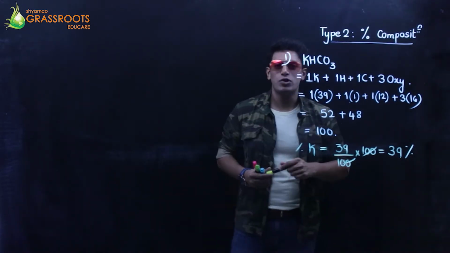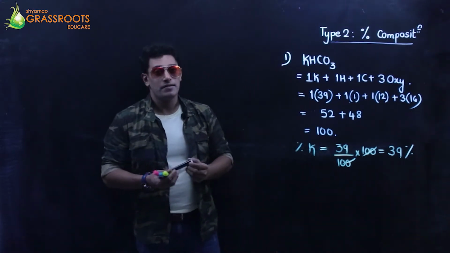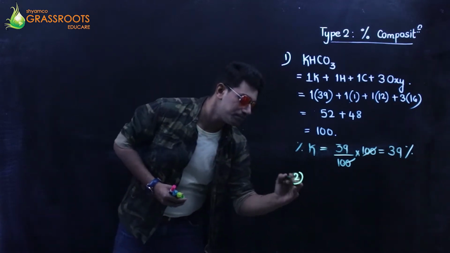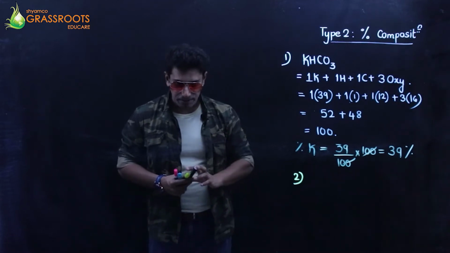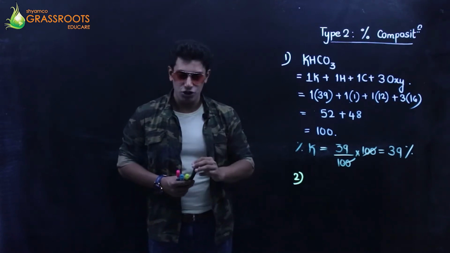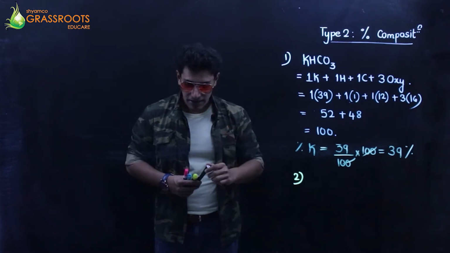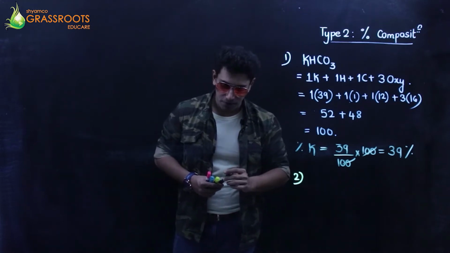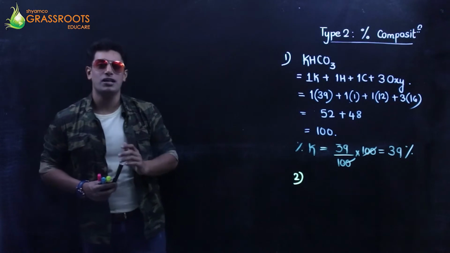So this was one type of question which we encounter in the board exam. The second type of question is a nice one. Let's read it out. Calculate the percentage of carbon in a 55% pure sample of calcium carbonate.